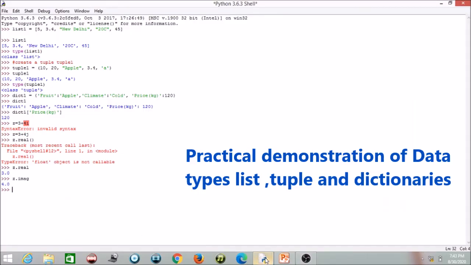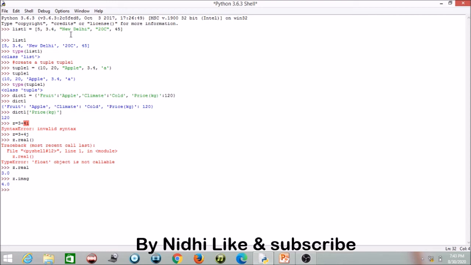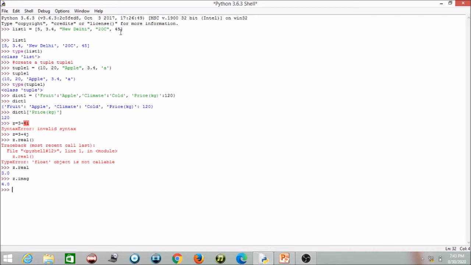Let's see more about lists and sequences by doing some practicals. See here, list1 is the name of the list. In place of list1 you can write anything else, and the square brackets represent that this is a list. We have given the values 5, 3.4, New Delhi, 20C, which are strings so we have taken them in double quotes, and 45. When you write list1, it gives the values stored in the list, and we can check its type using the type method. See, it gives the type as list.